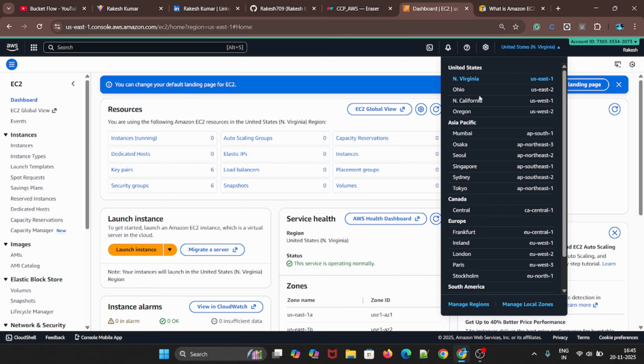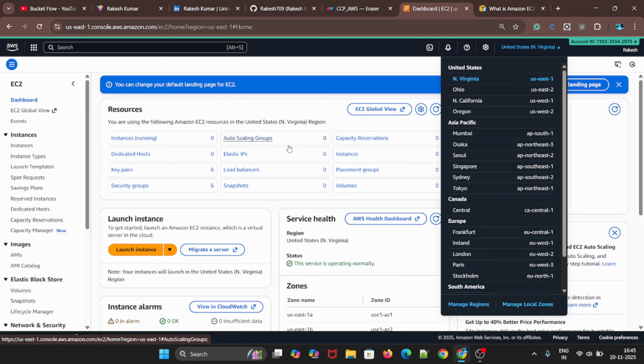Sometimes what happens is, today you created an instance in North Virginia, and after one week you created an instance in the Mumbai region. Then you forgot about one of the regions, and it will keep costing you. Whether you are using it or not, if you have resources, they will charge for that. So if you're learning, learn in one region so that you will be aware. If anything goes wrong, it will be in that region, or else you need to check it out.